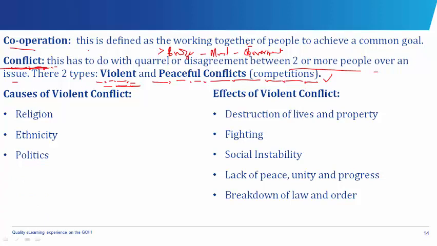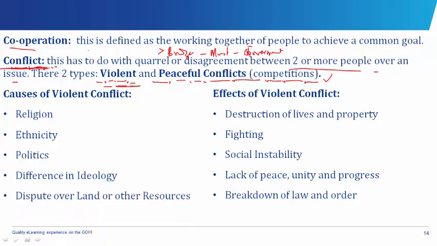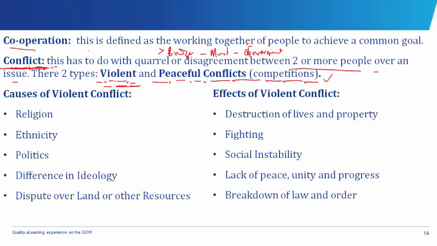And also political issues could lead to violent conflicts, and differences in ideology can also lead to violent conflicts. Disputes over land and other resources like money. Then effects of violent conflicts: there could be distortion of lives and property, fighting, social instability, lack of peace, unity and progress, then breaking of law and order.